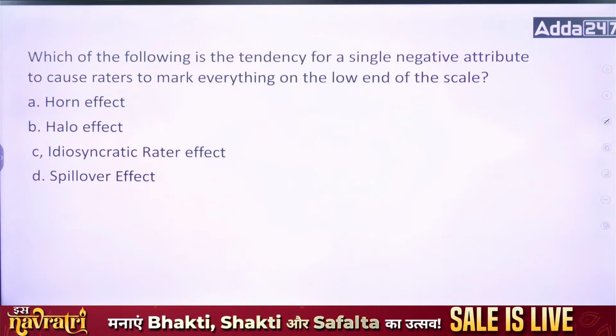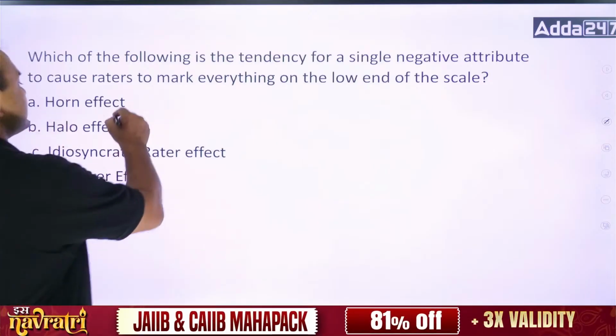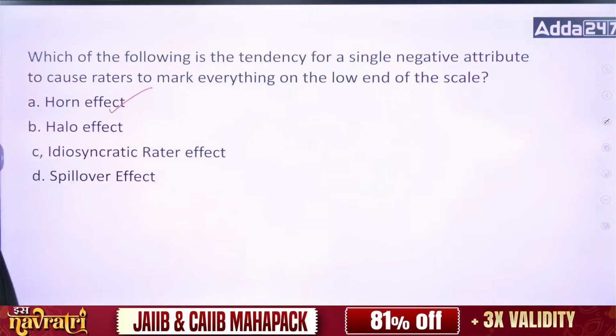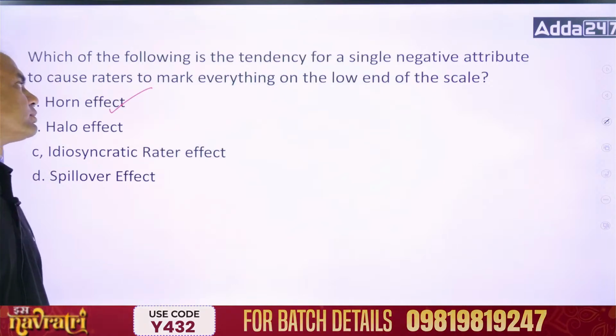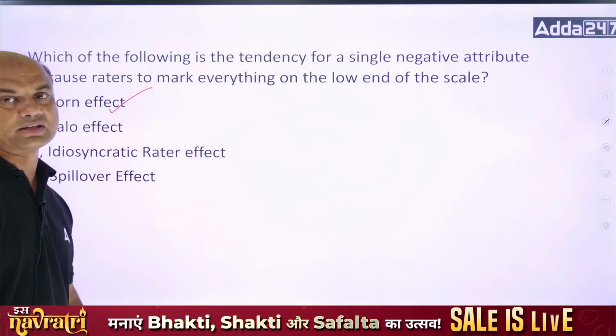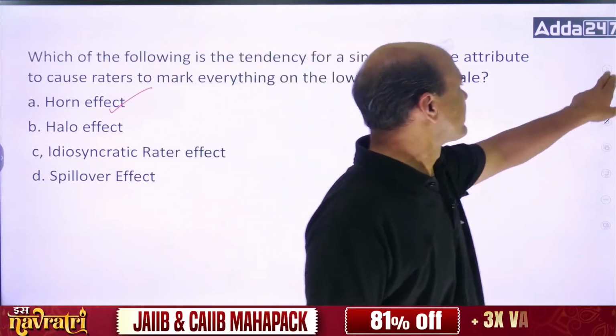Halo effect is not, halo effect is related to something else. It is horn effect. Horn effect will give the means the tendency for a single negative attribute to cause the raters to mark everything at the low end of the scale. It is called as horn effect. Okay?